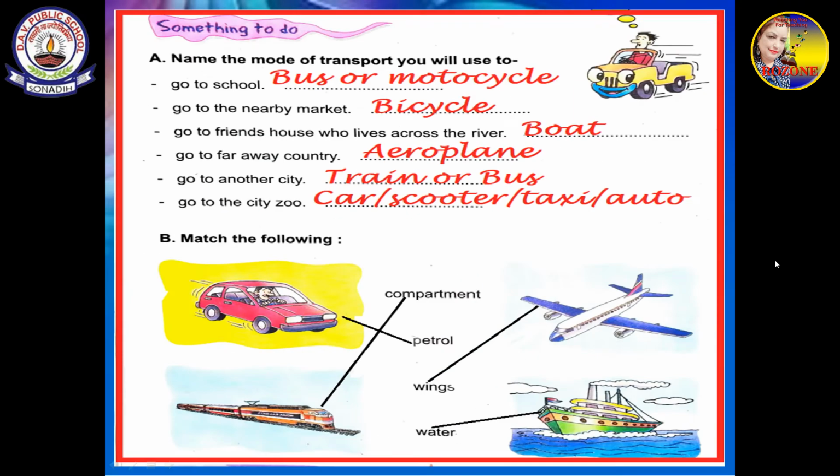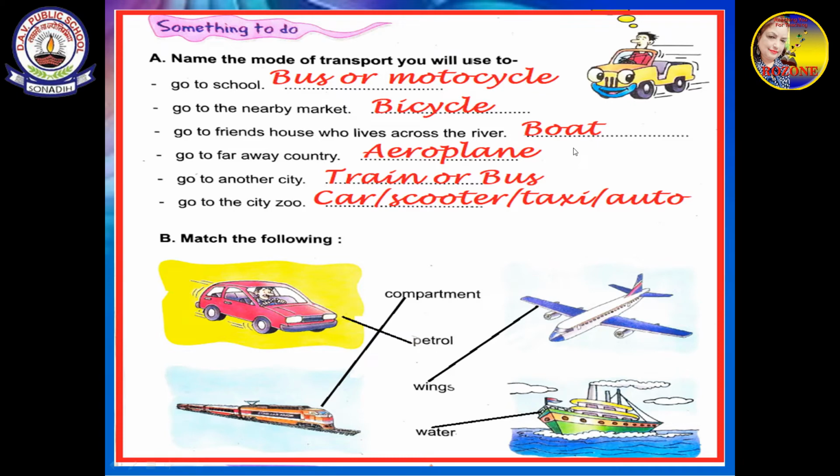Now we are going to do something. These are the exercises you will do in your book. Name the mode of transport you will use to go to school. I have written bus or motorcycle, but you can write bicycle, scooter, whichever mode of transport you are using. Go to the nearby market. For going to a very nearby market, which mode of transport will you use? Like I have written bicycle, you can write anything which you are using, that mode of transport you can write over here.